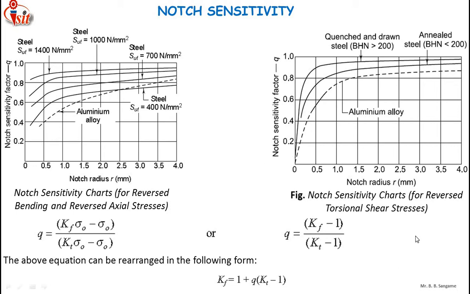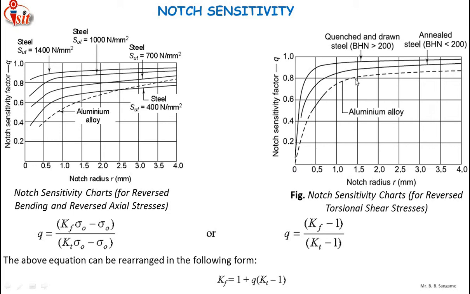The second figure is the notch sensitivity chart for reversed torsional shear stress. The first is for the reversed bending and reversed axial stress. For the bending and axial stress, these curves are plotted, and for the reversed torsional shear stress, these curves are plotted. Again, the notch sensitivity factor is increasing as the notch radius is increasing.